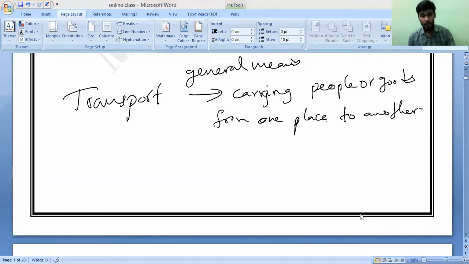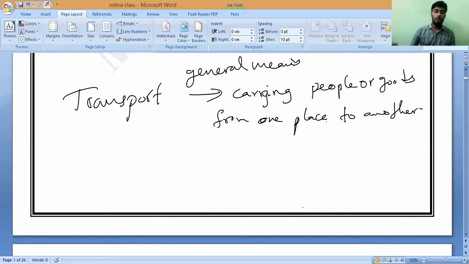Now, all of you write: according to biology, what is the definition of transport? Generally, transport means carrying things from one place to another, it may be people or objects. According to biology, transport is a life process. Why do we do transport in our body? What is the purpose? Can anybody say? What is the purpose of transport?